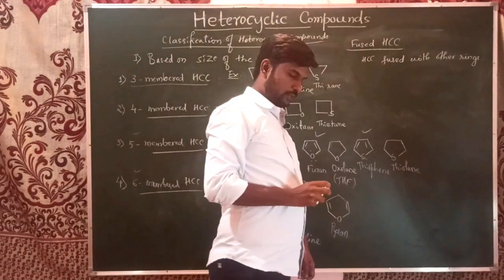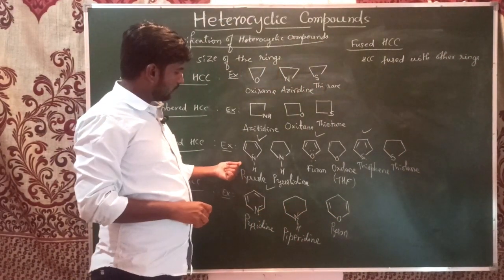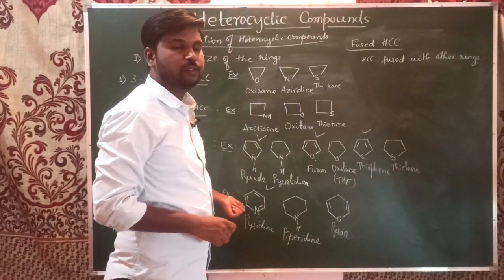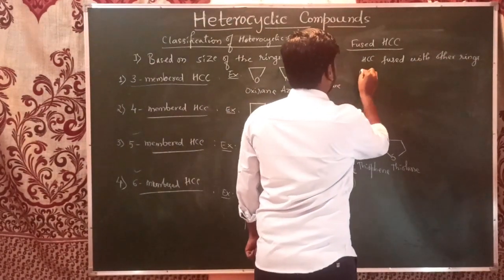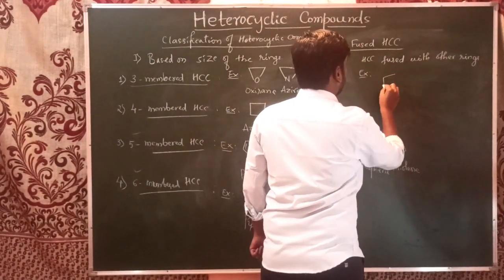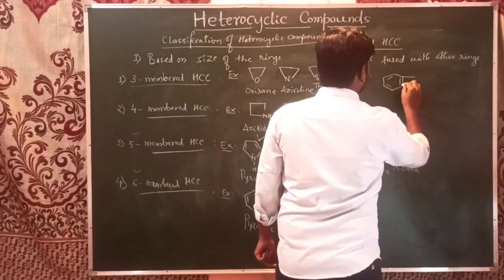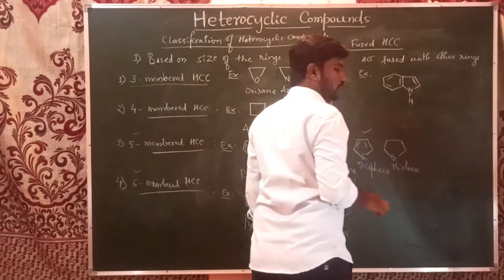For example, you can see here this pyrrole is going to be fused with benzene, and this pyridine is also going to be fused with benzene. Let's see that. For example, benzene, to which this pyrrole has been fused.